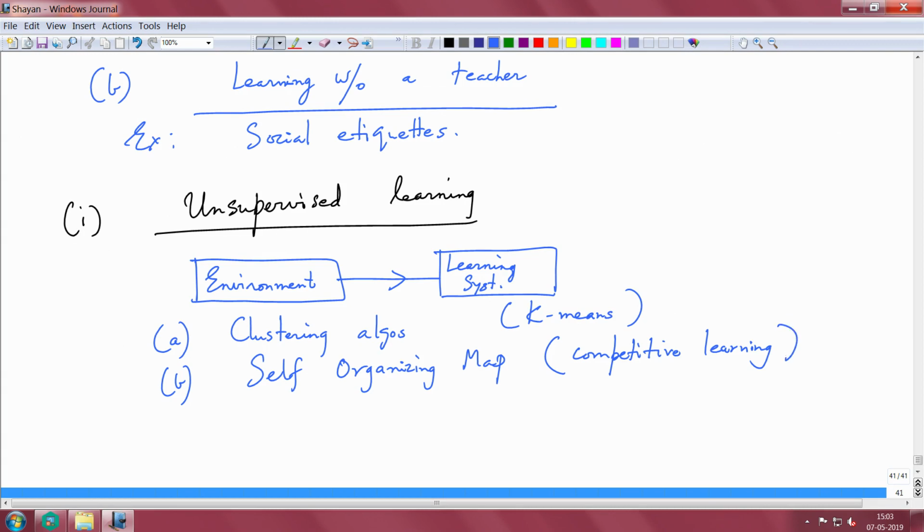So, if you take input patterns from the environment, they are fed into a learning system that clusters into different classes and you formulate a kind of partition on the output space, right. And this is not driven by a teacher, there is no desired response. The network automatically learns these connections, these classifications through an appropriate learning mechanism.